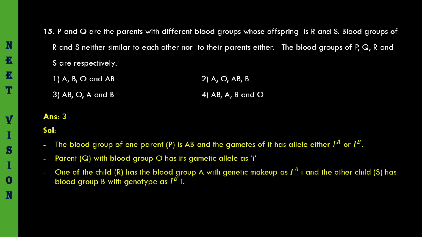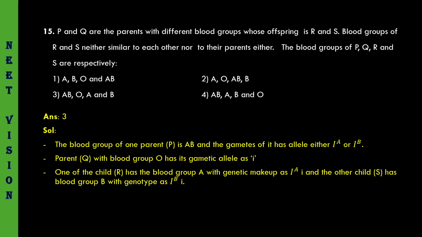Third one is given. The blood group of one parent P is AB, and the gametes of it have alleles either IA or IB. Two types of gametes are found. One with allele IA, which has information for the formation of A antigen. Another type of gamete will be the IB allele, which has information for the formation of B antigen. Parent Q with blood group O has its gametic allele as small i, which means it cannot form any antigen over the RBC.